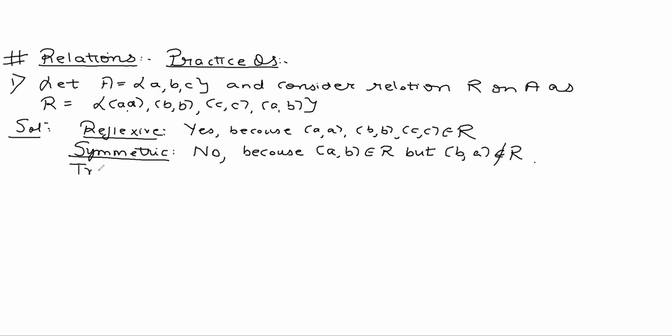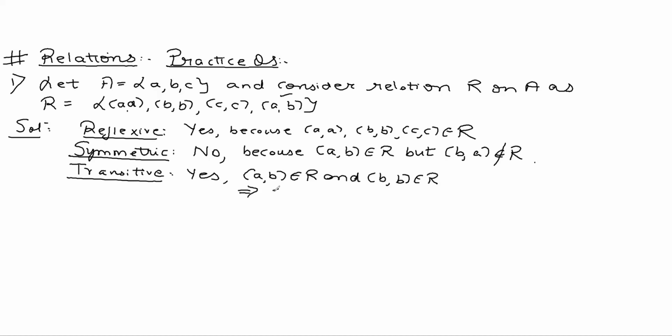Guys, is it transitive? You can see yes. Why is it transitive? Because if (A,B) belongs to R and (B,B) belongs to R, you can see that (A,B) belongs to R. So it is a transitive relation.